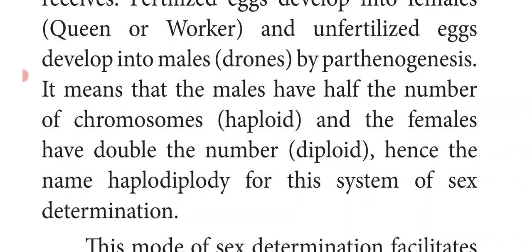So in honeybees, the unfertilized eggs, which are haploid, develop into males or drones, and the fertilized eggs, which are diploid, develop into females, the queens and workers.